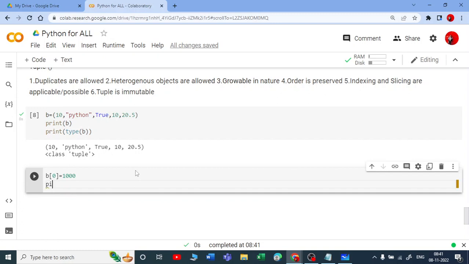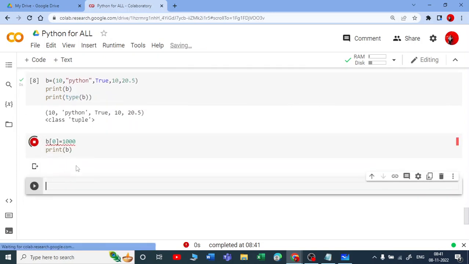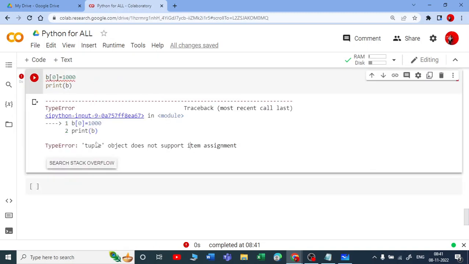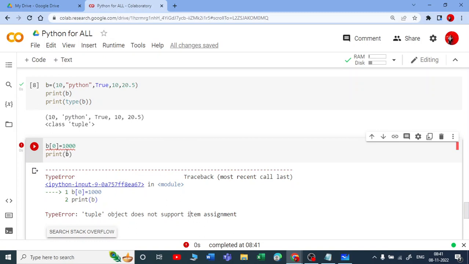So let me print b afterwards. It will show you the type error. Yeah, you can see it shows the type error, and it says that tuple object does not support this assignment. So tuple cannot change the value, because it is immutable.